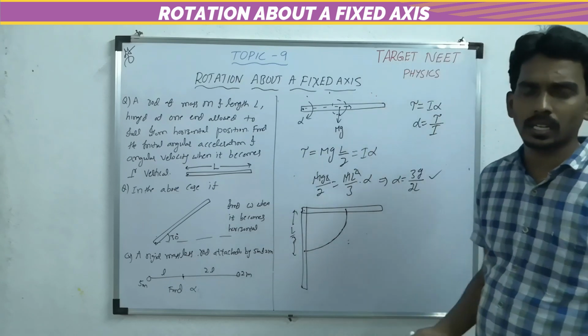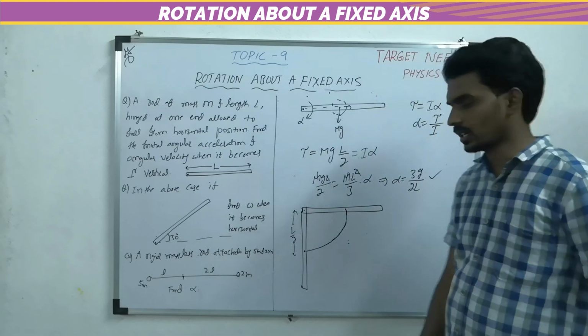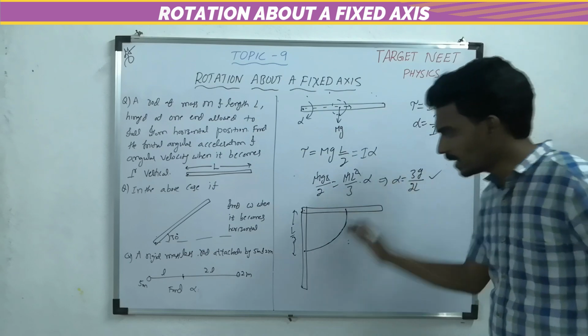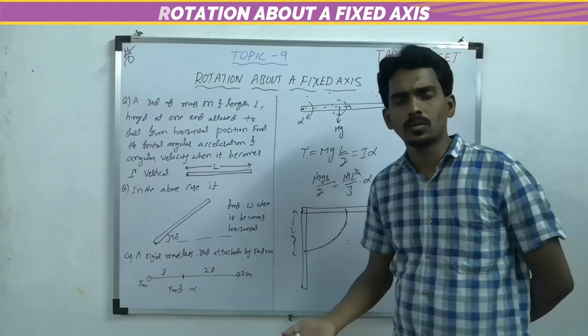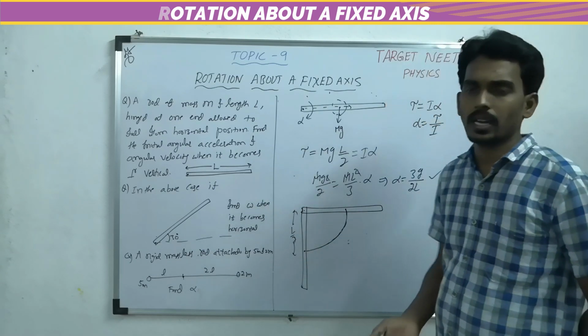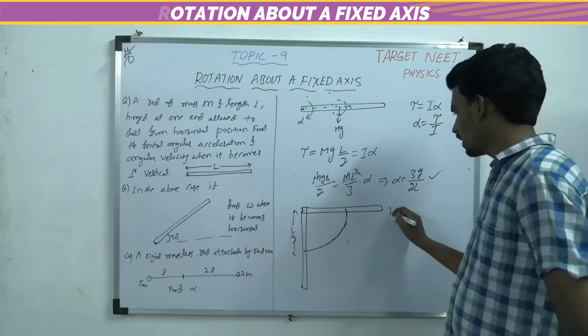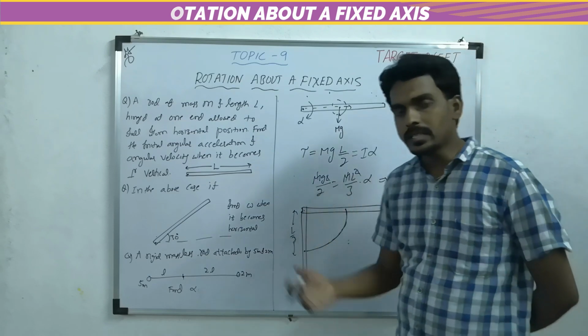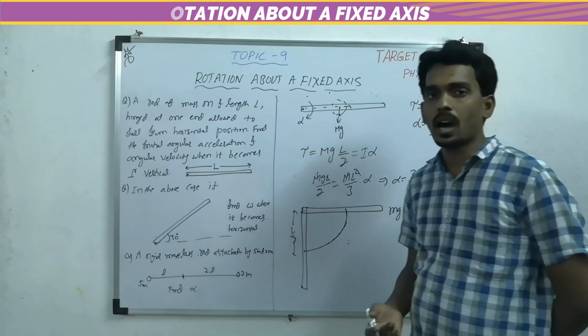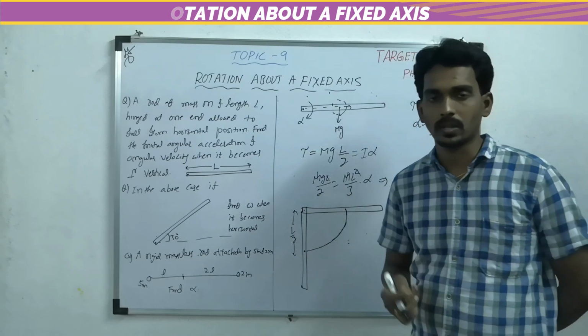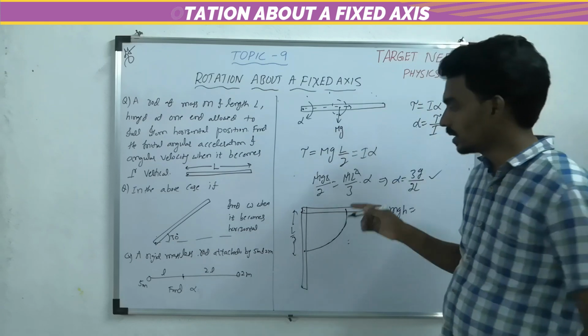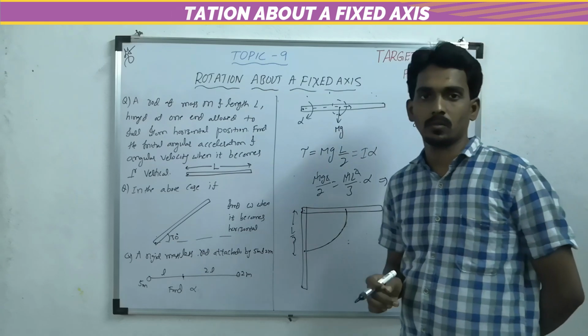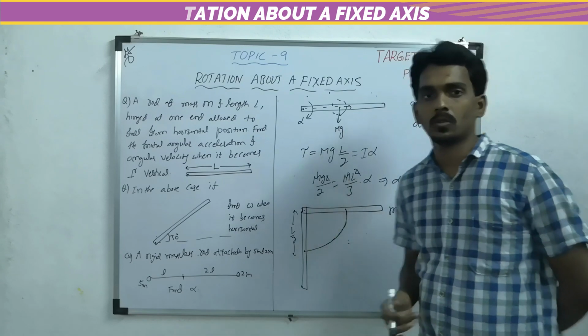If you use the work energy theorem or conservation of mechanical energy, then the decrease in potential energy converts into the increase in kinetic energy. The decrease in potential energy is mgh. The increase in kinetic energy is half I omega square. Don't take half m v square, because it is not translational motion, it is rotational motion.